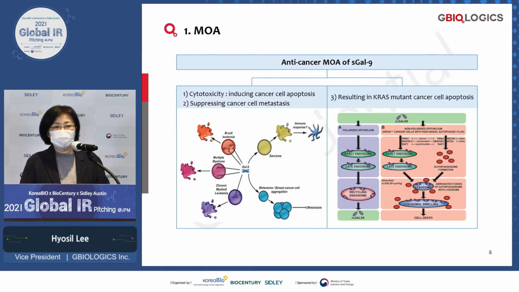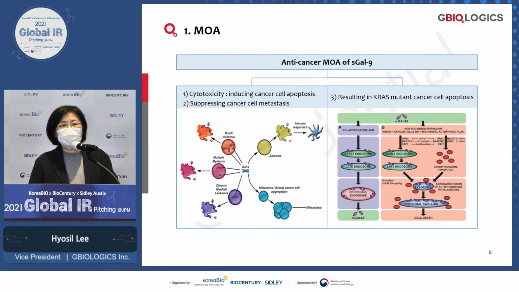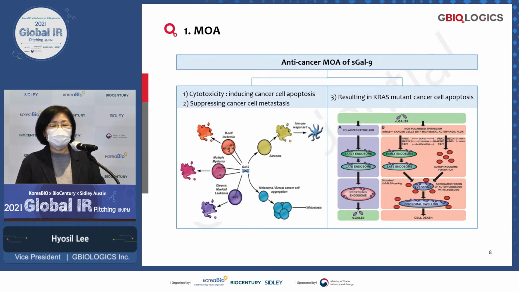First one is cytotoxicity. You can find from various articles that this galectin-9 has cancer cell apoptosis activities. The second one is suppressing cancer cell metastasis. Also, you can find articles about this. In addition to these 2 general anti-cancer activities, we have this KRAS mutant cancer cell apoptosis activity. We are focusing on these activities for KRAS mutant anti-cancer efficacy.